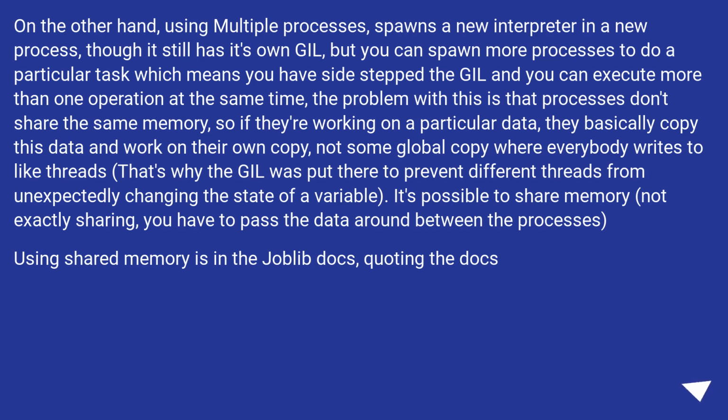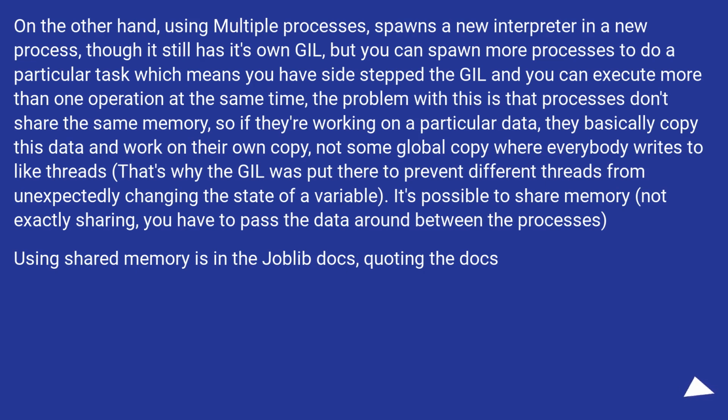The problem with this is that processes don't share the same memory, so if they're working on particular data, they basically copy this data and work on their own copy, not some global copy where everybody writes to like threads. That's why the GIL was put there, to prevent different threads from unexpectedly changing the state of a variable. It's possible to share memory, not exactly sharing. You have to pass the data around between the processes.